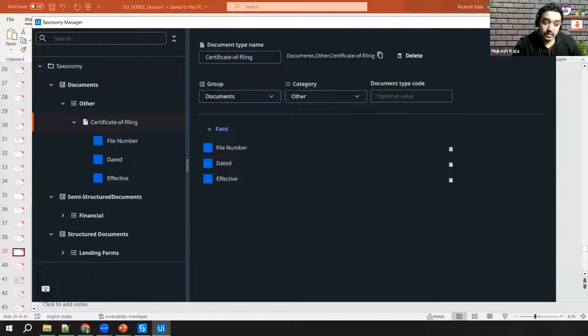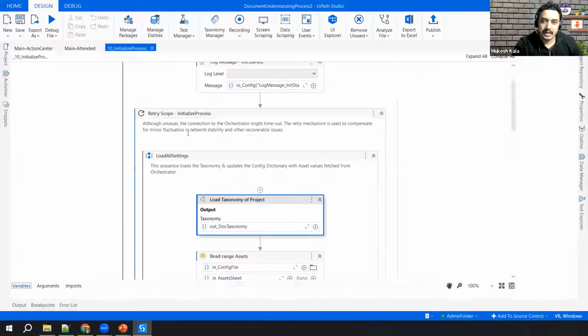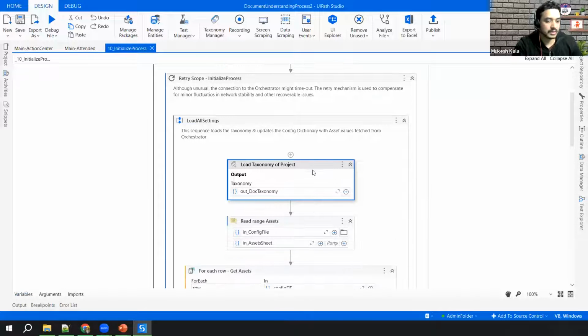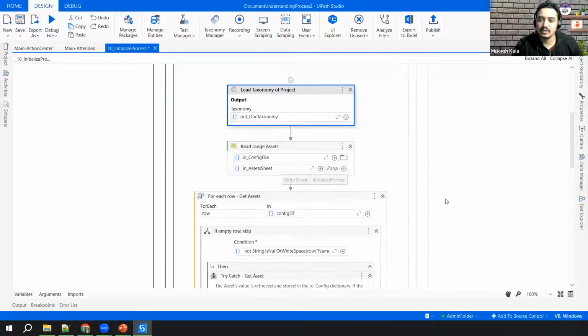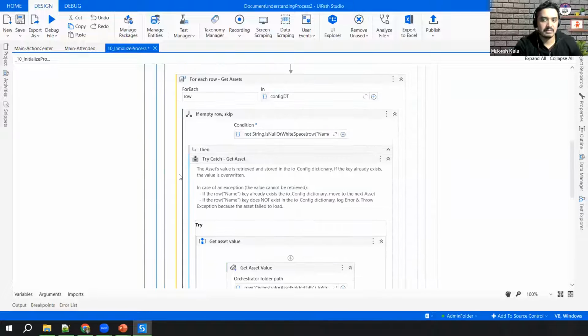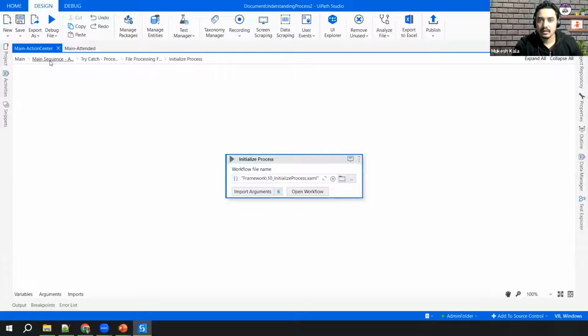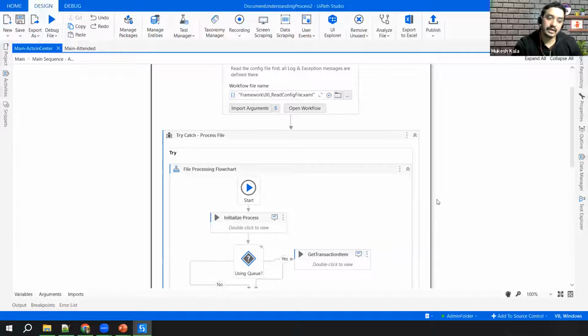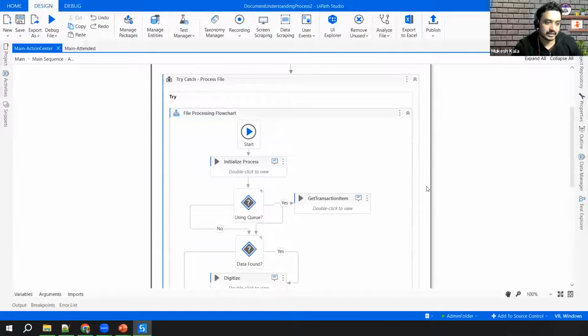In case you are not using this template, you just add the dependency, go to the Taxonomy Manager, define what data to extract and what kind of document, and then use an activity called Load Taxonomy. That will load the taxonomy and tell the DU solution that this is the solution we want to use, right? So in the initialization scope, you simply read the data. In case any asset settings are required, same RE framework concepts, so not going into detail there. And in case you are not aware of the RE framework, please do refer to it, because if your RE framework concepts are clear, then these things would be very easy for you.